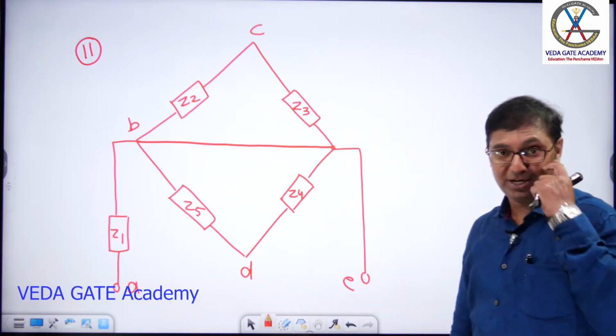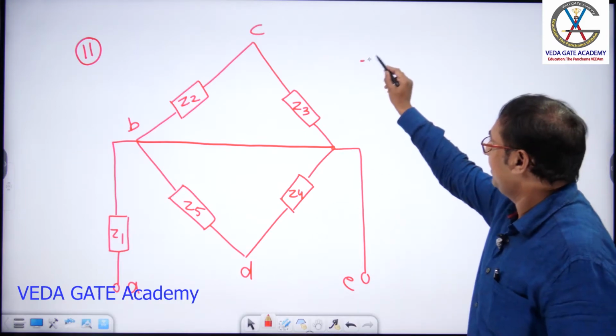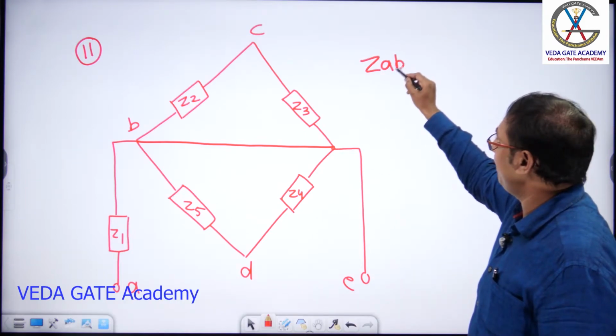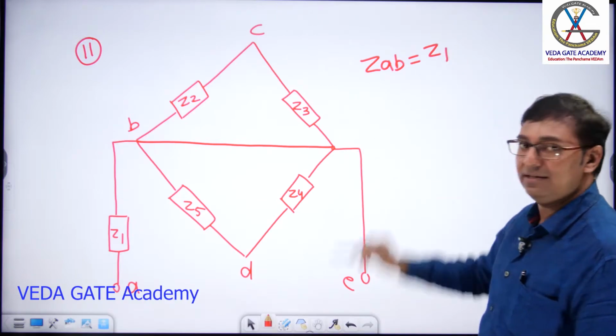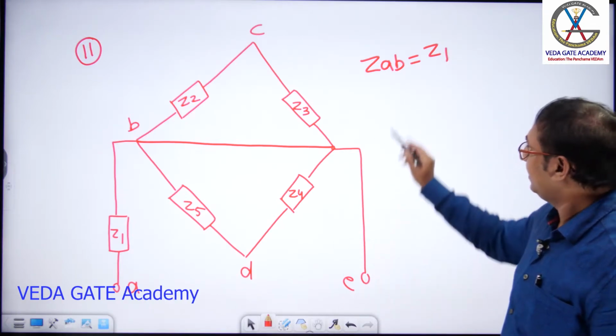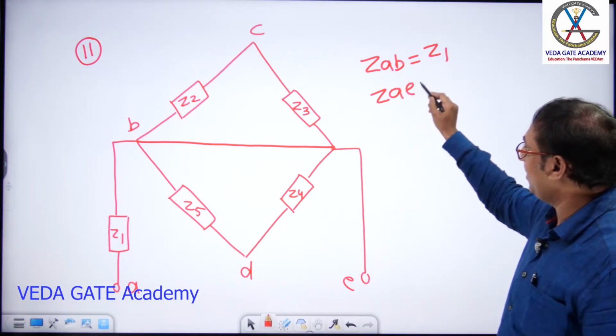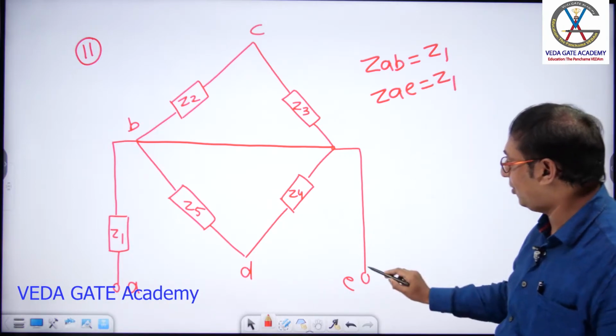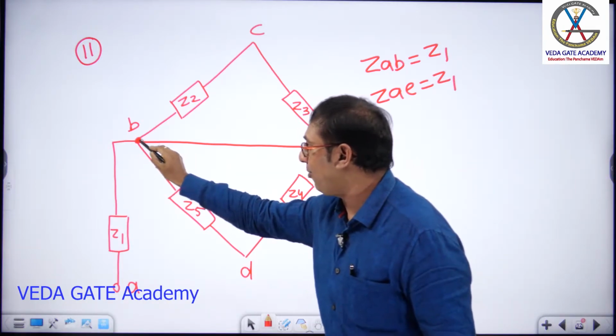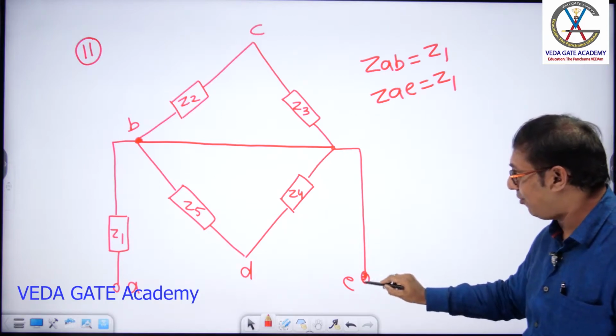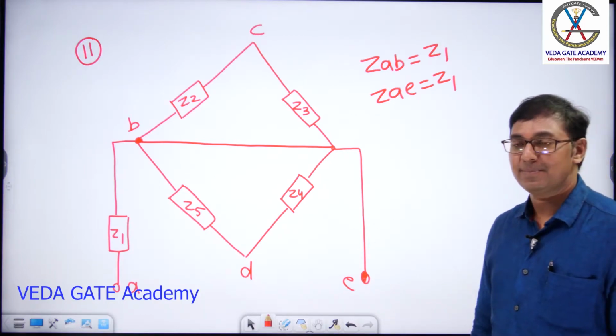Now come on, question number 11. How we can answer this? If examiner asks ZAB, what is your answer? Z1. If examiner asks ZAE, what is your answer? Still it is Z1. Why? Because here now this B point, no element, and this E point, both the points are same.